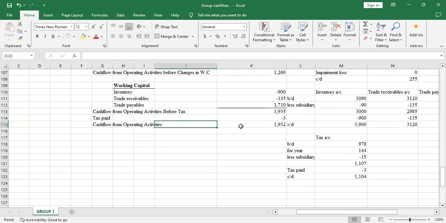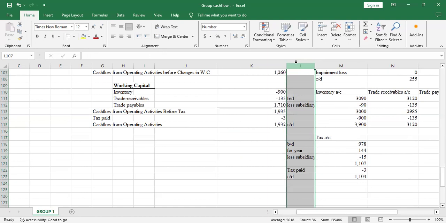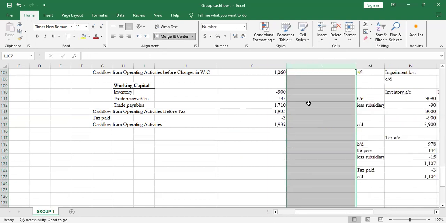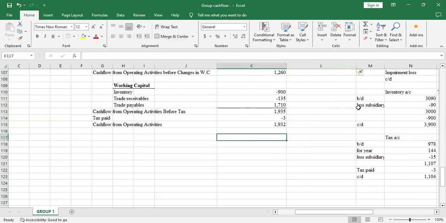So allow me to include it here. Let me insert. That's okay.